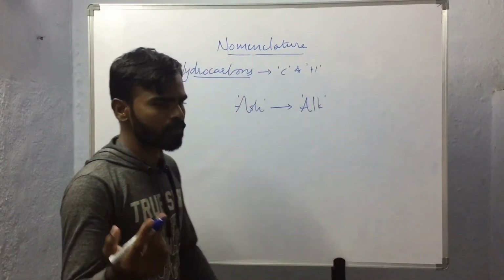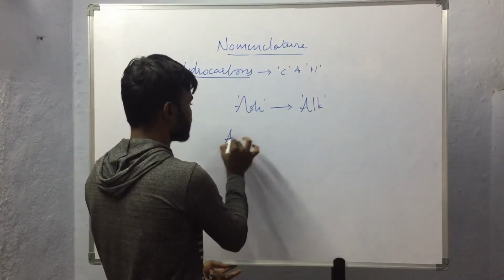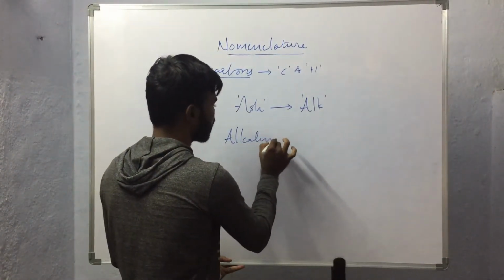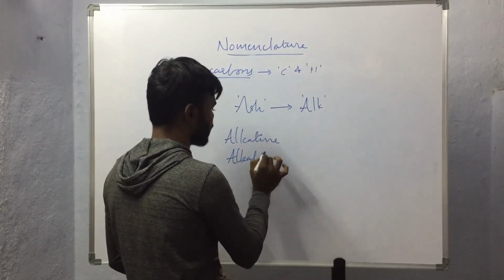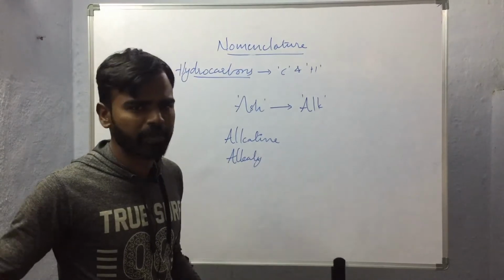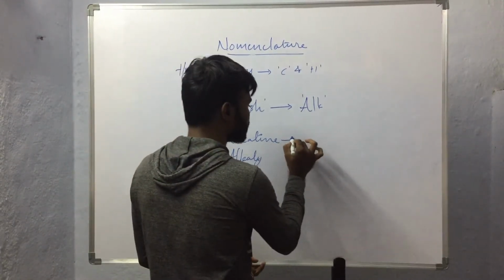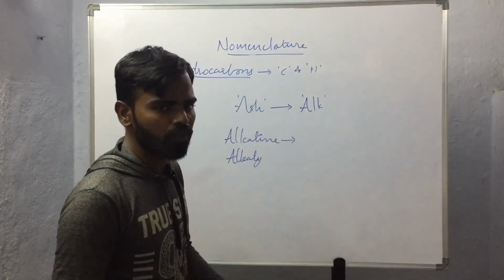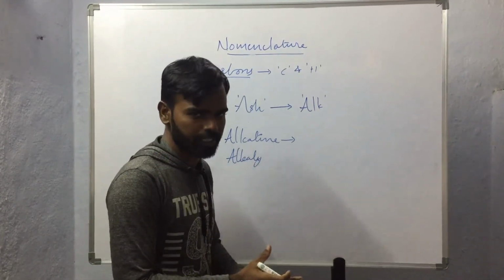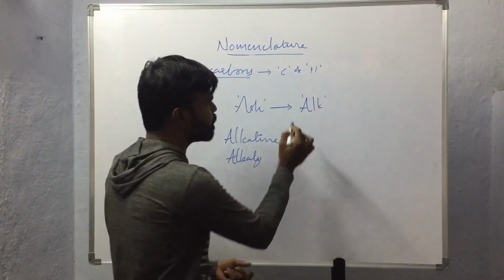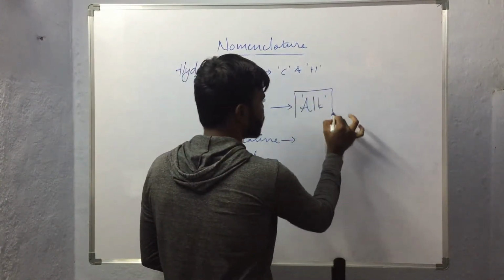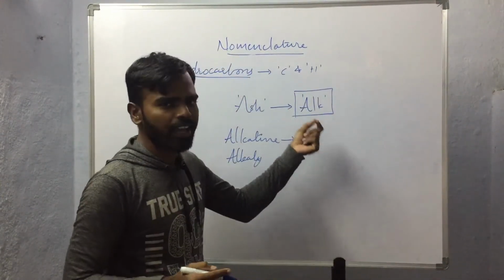So we can find alkaline earth metals and alkalis in the periodic table. These alkaline earth metals are the metals which form ash when they burn. So the ash forming agents in Greek are prefixed with alk.